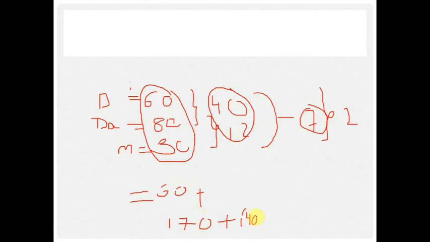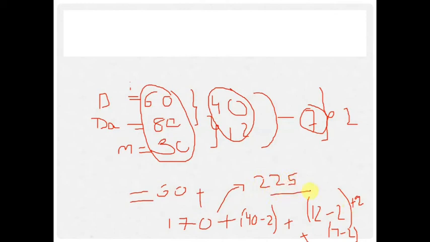You can see this by drawing a Venn diagram, but directly use the formula. Who has time to draw a Venn diagram? Plus 7 minus 2 plus 2, because 2 are extra students. So this answer will be 225.